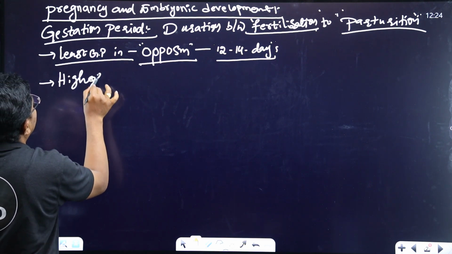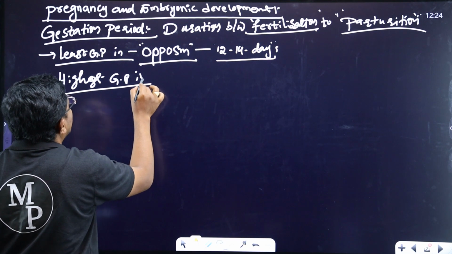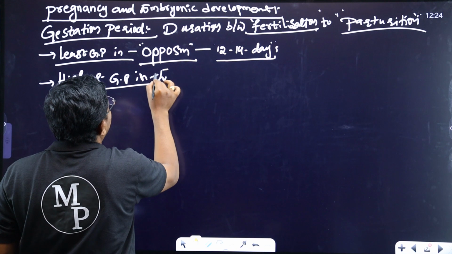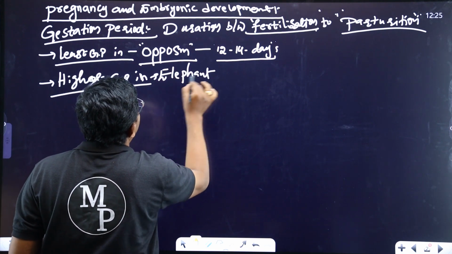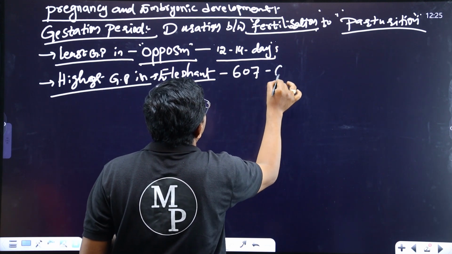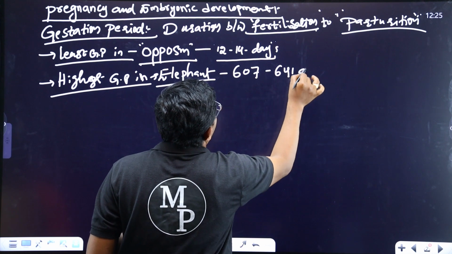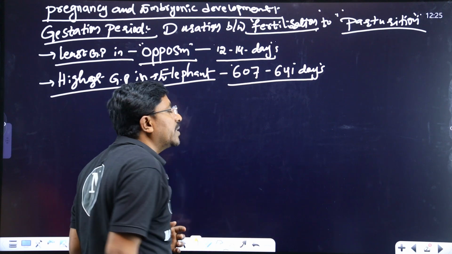After that, the highest gestation period. In which mammal is the highest gestation period? In the elephant. In the elephant, the highest gestation period is there, 607 days to 641 days.